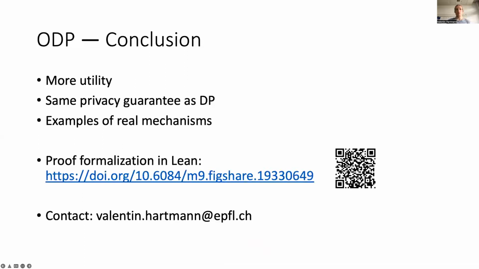This concludes my talk. I've introduced output differential privacy, a tool for increasing the utility of privacy-preserving mechanisms without weakening the differential privacy guarantee. In this talk, I've given 3 examples of mechanisms to which our analysis tool can be applied. In our paper, you'll find one more such example. We have formally verified the correctness of our composition theorem in the proof assistant Lean. You can find this formalization and the code for generating the plots in the paper at the URL at the